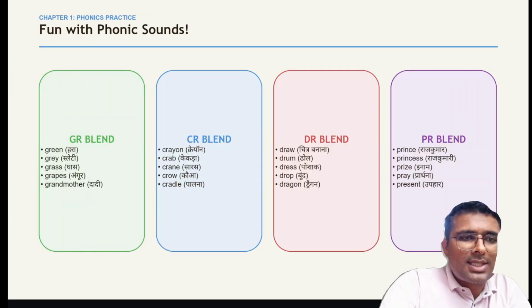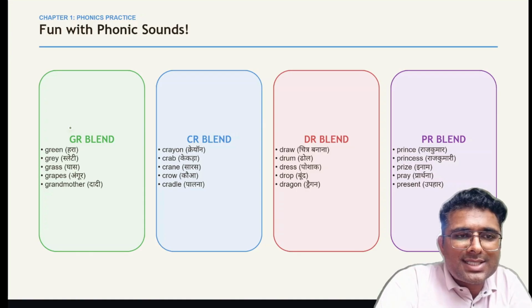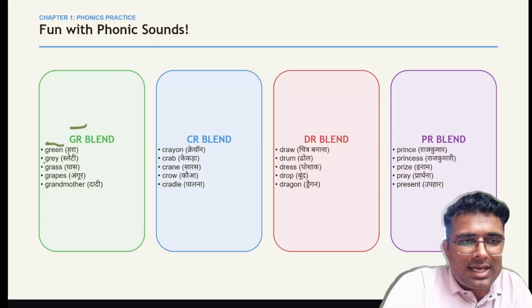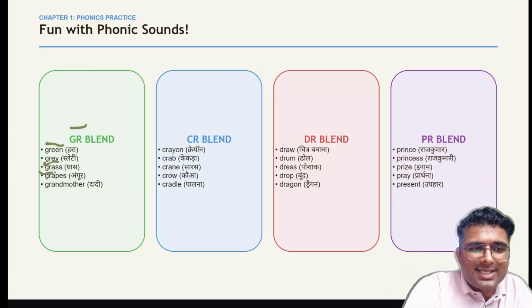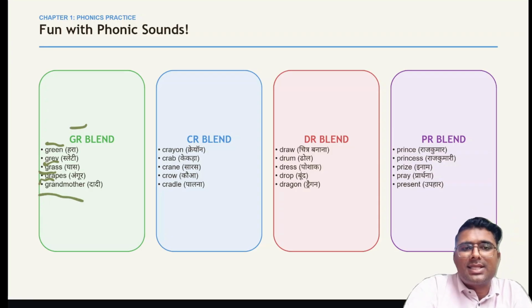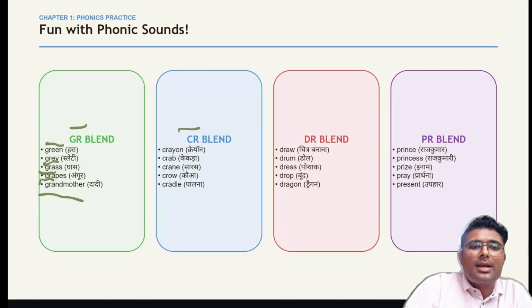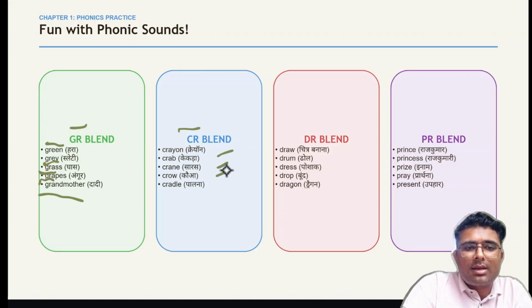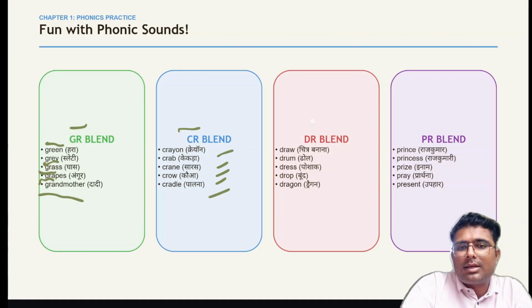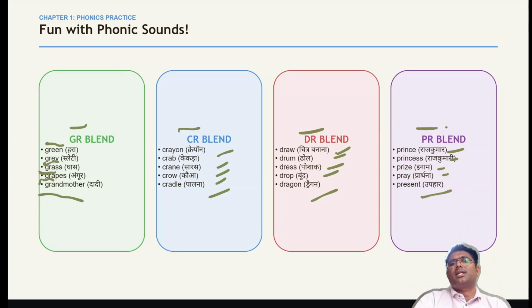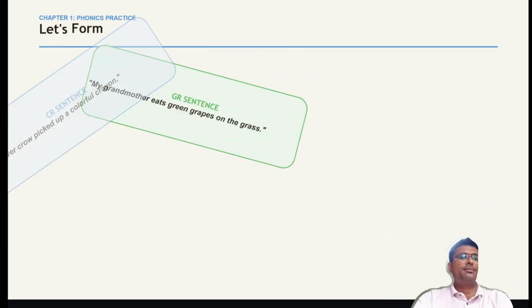So fun with phonic sounds, बच्चों, the words starting with GR. So GR, in green, gray, grass, grapes, and the last one is grandmother. Then the words with CR, crayons, crab, crane, crow, cradle. The words with DR, draw, drum, dress, drop, dragon. Words with PR, prince, princess, prize, prey, present. You can write some more words starting with PR in the comment box.